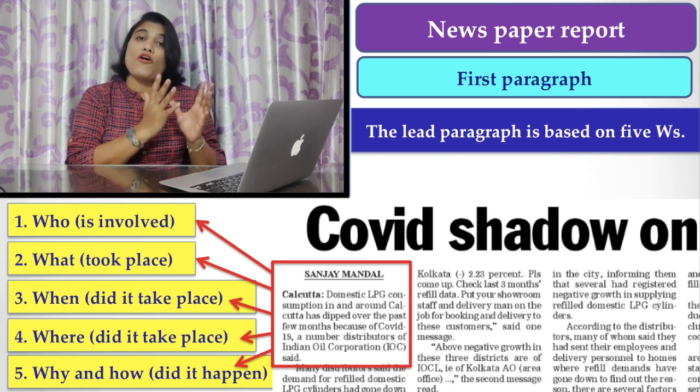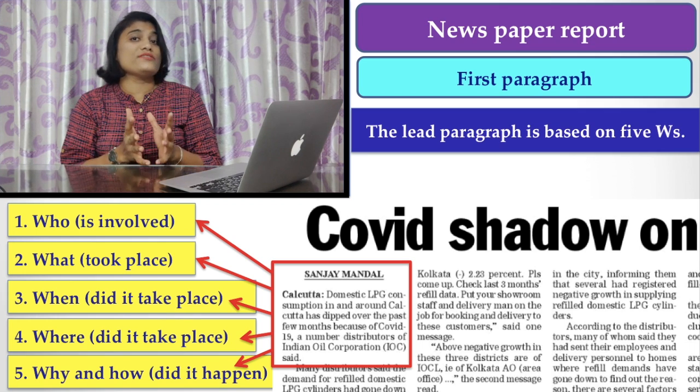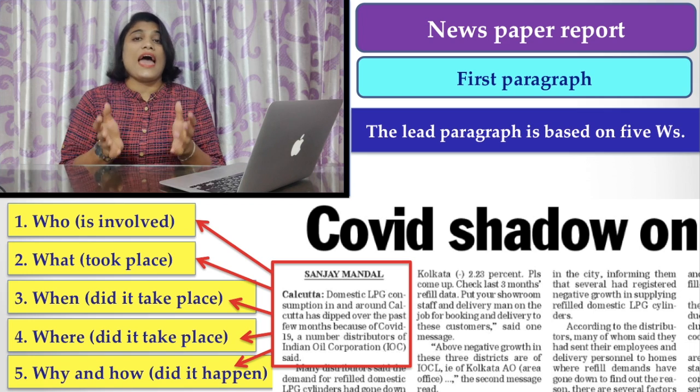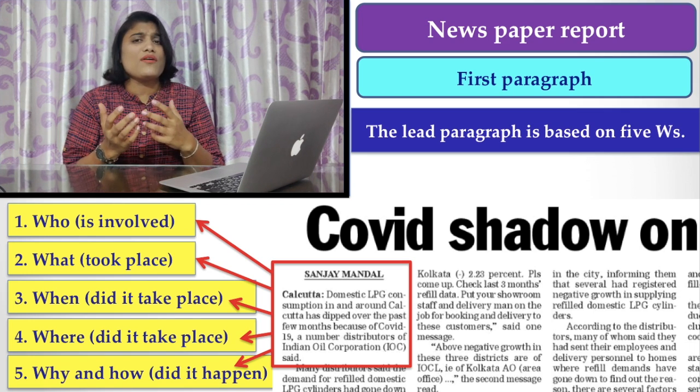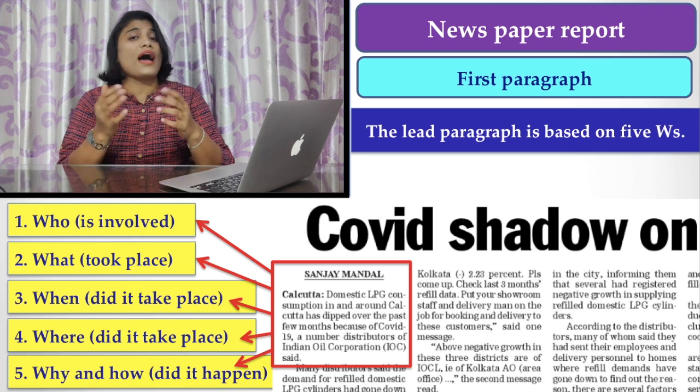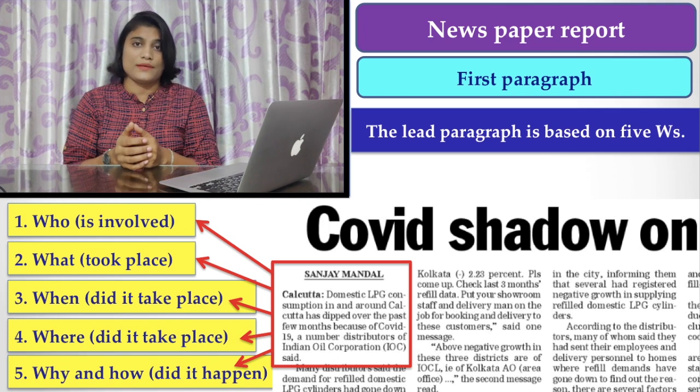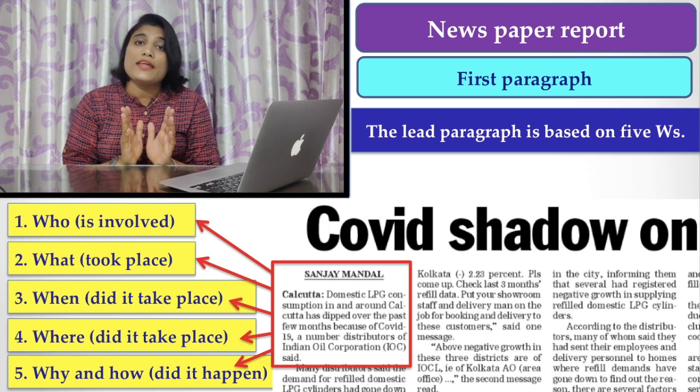These 5 points you have to mention in the beginning paragraph of your report, as a summary or brief statement of what you are going to develop in the next paragraphs. So it must be very attractive.